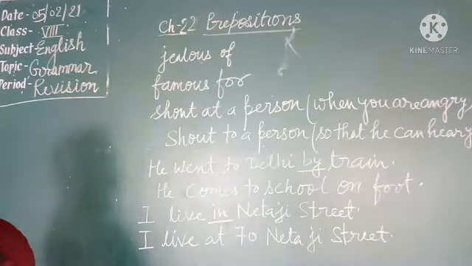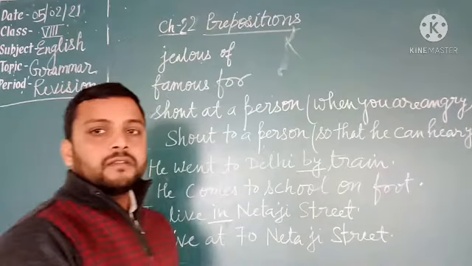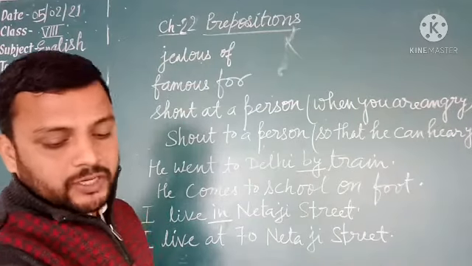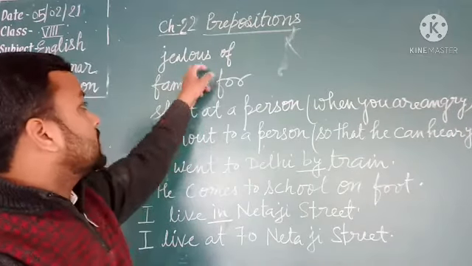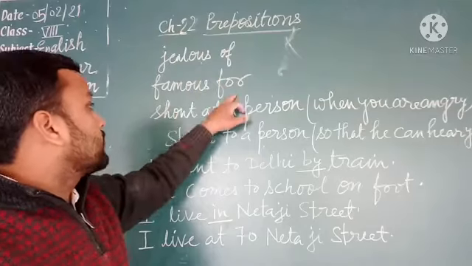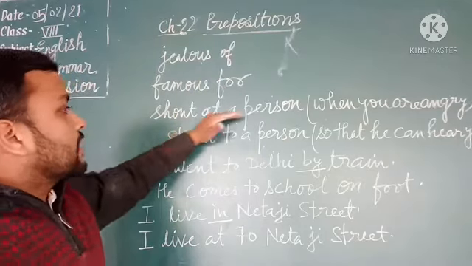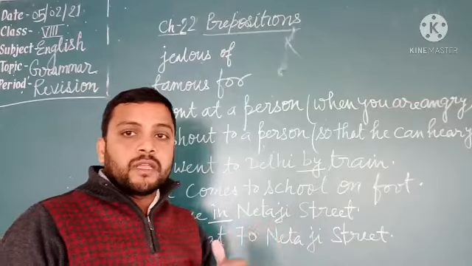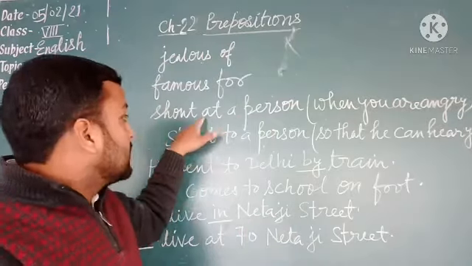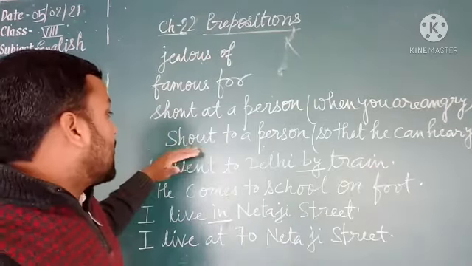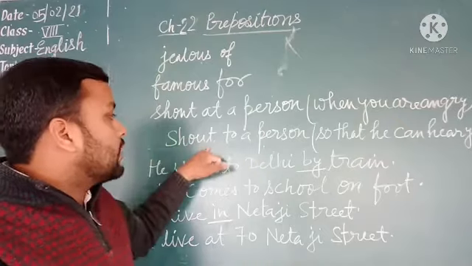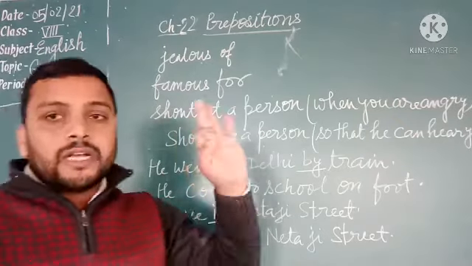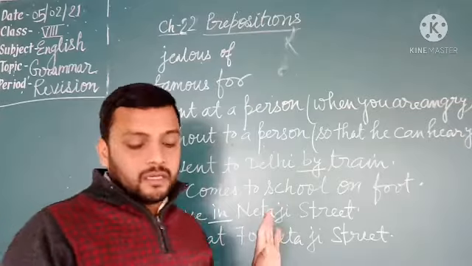Students, now see the preposition. Certain words are followed by certain prepositions. For example, jealous of, famished for. Shout at a person when you are angry. When you are angry and you are shouting, then we use at after shout. And we use to after shout when we shout so that somebody can hear us.